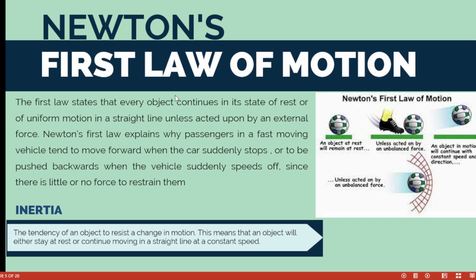The first law states that every object continues in a state of rest or of uniform motion in a straight line unless acted upon by an external force. So Newton's first law explains why passengers in a fast-moving vehicle tend to move forward when the car suddenly stops. So what is inertia? The tendency of an object to resist a change in motion.